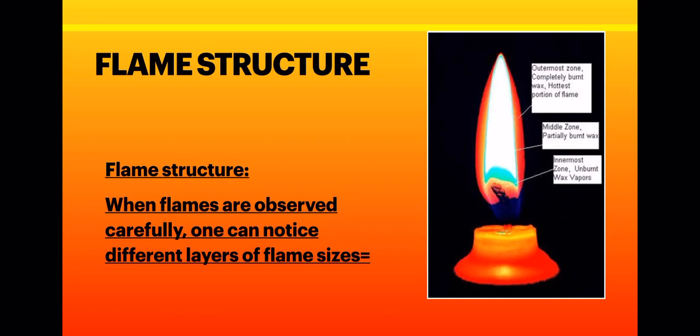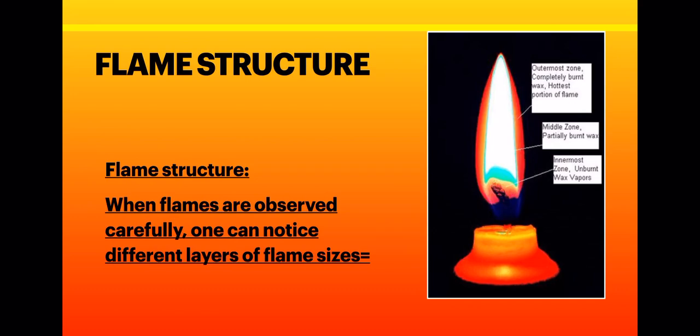Remember this, the luminous flame is the light giving flame, and it is yellow in color. And why is it yellow in color? Due to the presence of unburned carbon particles. And the blue color flame is the non-luminous flame. Why? Because here the proper supply of oxygen is there.